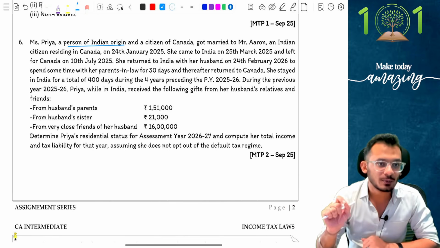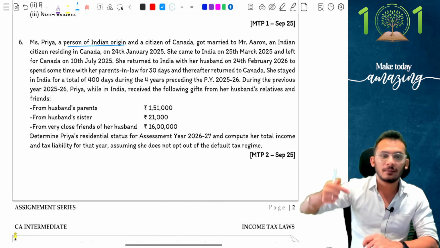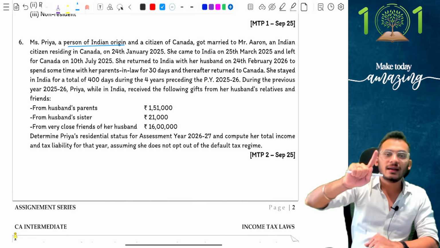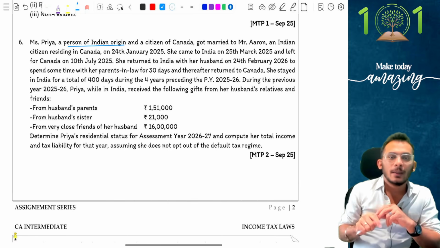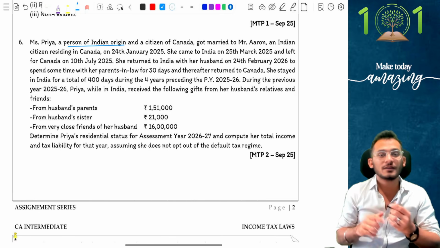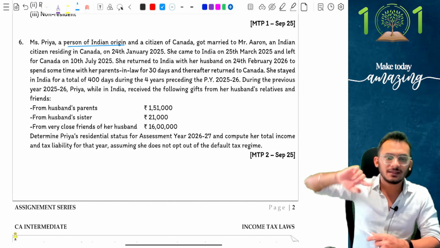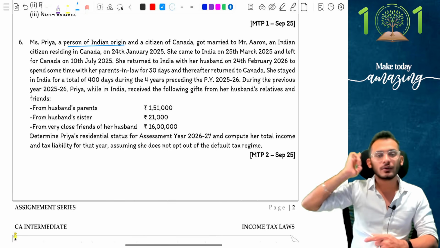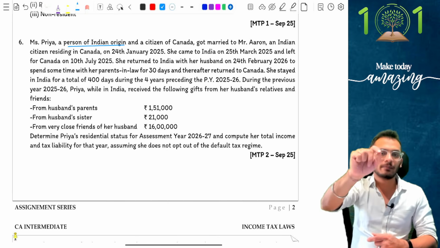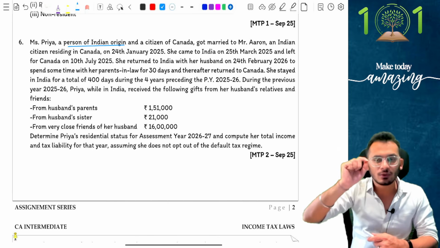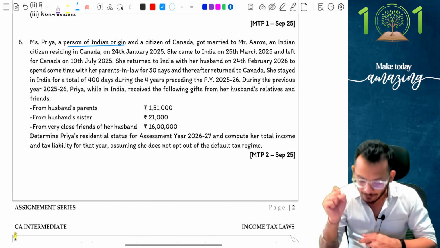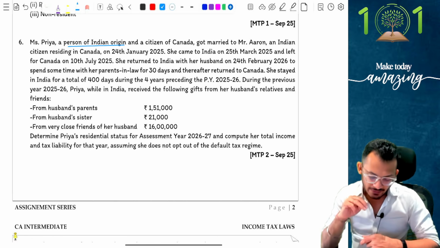Now here is where the catch point is. Notice carefully. She had come to India on 25th March. I don't really care, because understand, my residential status only happens from the 1st of April. Which means if I come on 25th March also, that is not going to impact me in any way. 1st of April is what my criteria is. You need to keep in mind the 1st of April. So let's keep the 1st of April in mind and then decide accordingly.